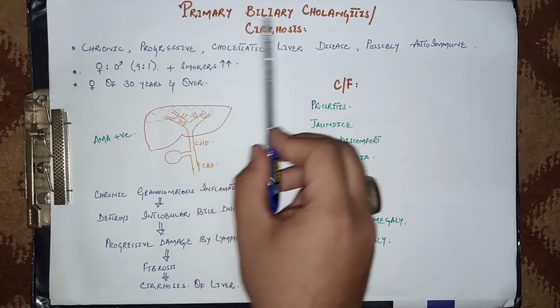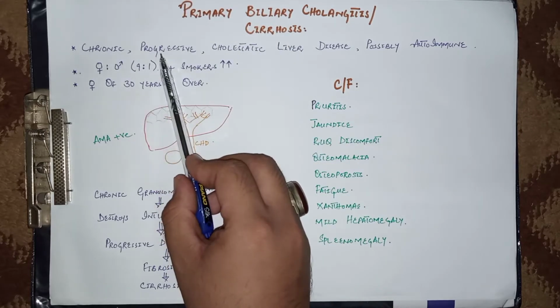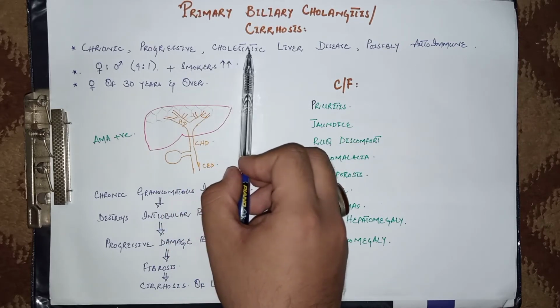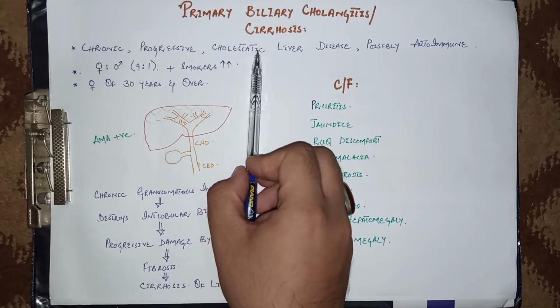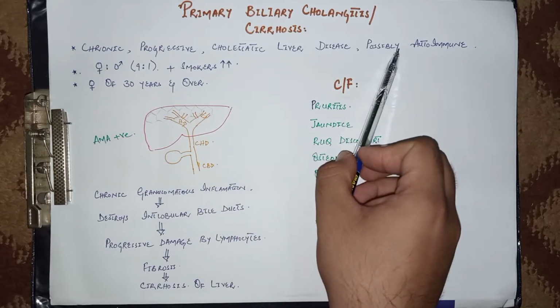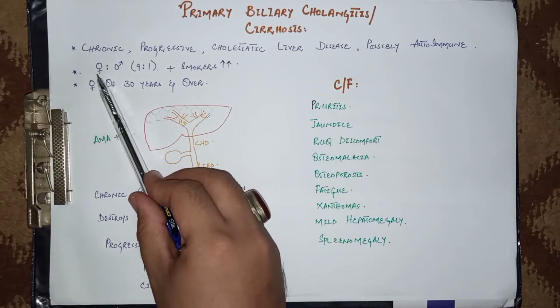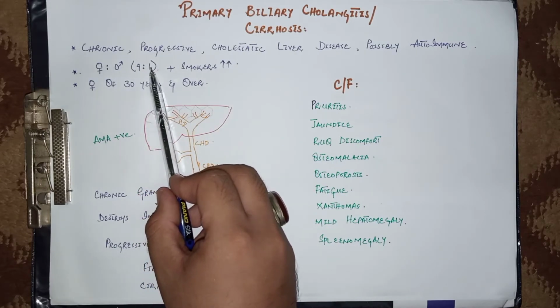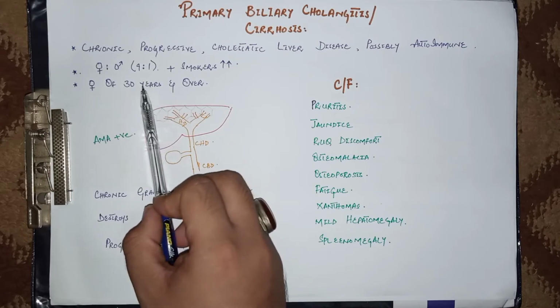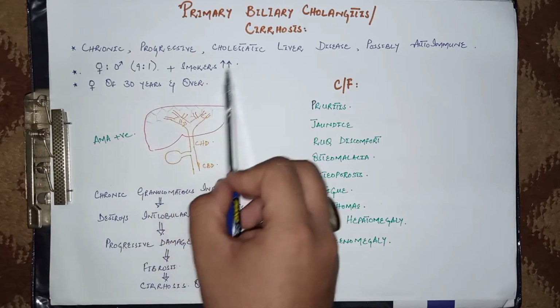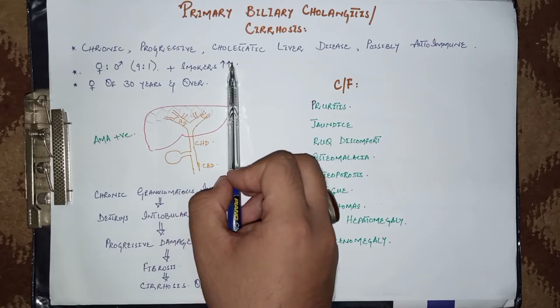So come to the definition. It is a chronic progressive cholestatic liver disease. Cholestasis means lack of biliary or bile flow. It is possibly an autoimmune disease. It is predominantly found in females, with a female to male ratio of 9:1. The age for these females is usually around 30 or more than 30 years, and there is a higher incidence in smokers.